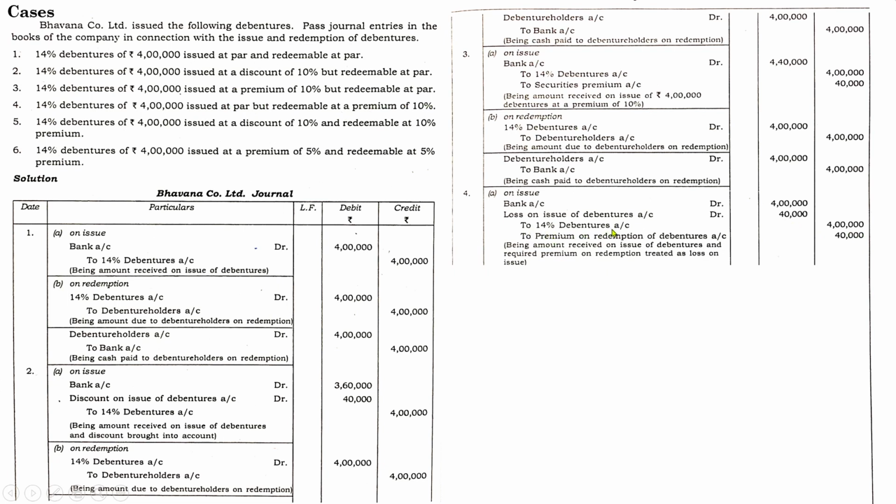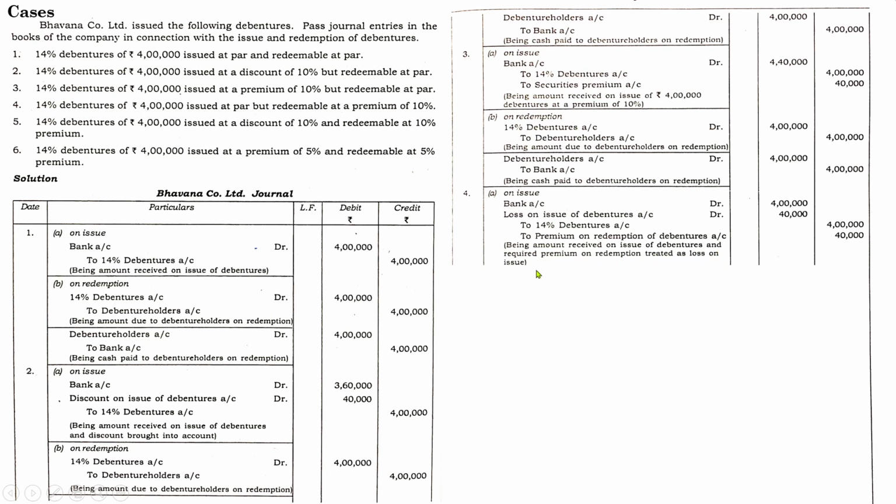Next, to 14% debentures, the amount will be the same, 4 lakhs. And to premium on redemption of debentures, what is the premium amount? 40,000, because it is a sort of an income and it has to be shown here also. Being the amount received on issue of debentures and required premium on redemption treated as loss on issue.